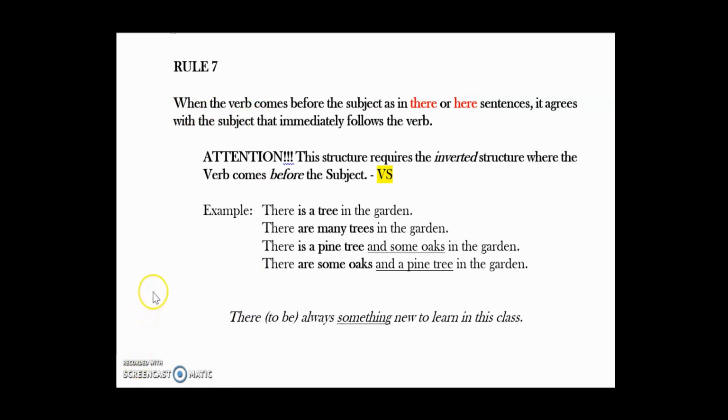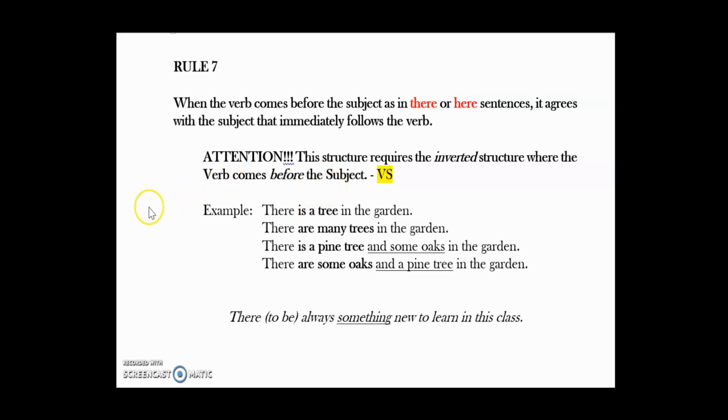Rule number 7 introduces the inverted structure. When the verb comes before the subject, as in there or here sentences, it agrees with the subject that immediately follows the verb. The inverted structure is when the verb comes before the subject, unlike in the regular sentence structure where the subject comes first.